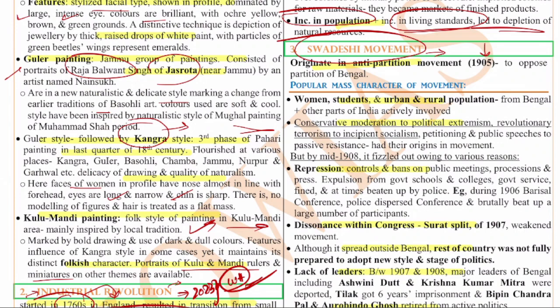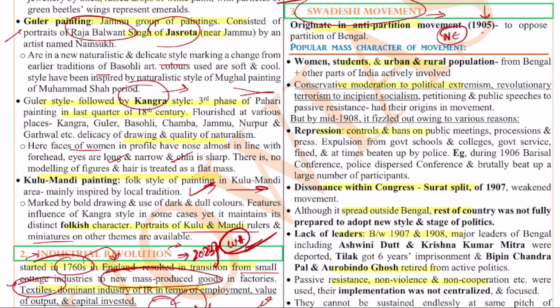So the Swadeshi movement started. The three important terms during the Swadeshi movement were Swadeshi, boycott, and national education, that means local education. These three became very popular. The popular mass character of the movement can be observed because women, students, and the urban and rural population from Bengal and other regions actively participated in it.